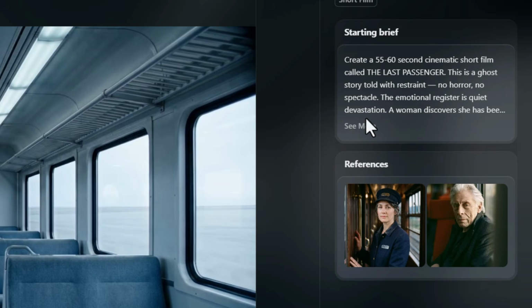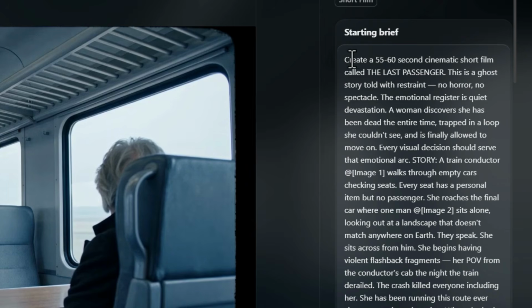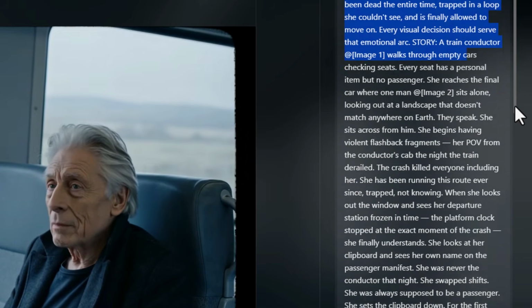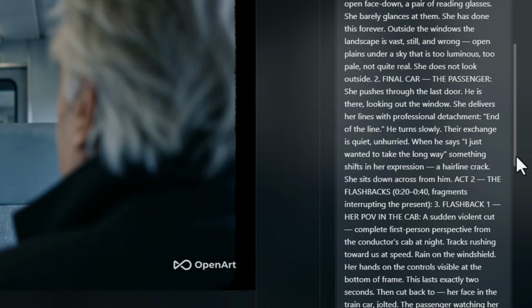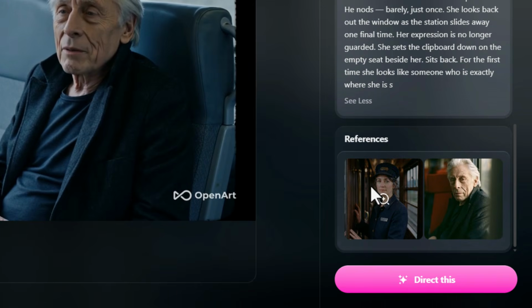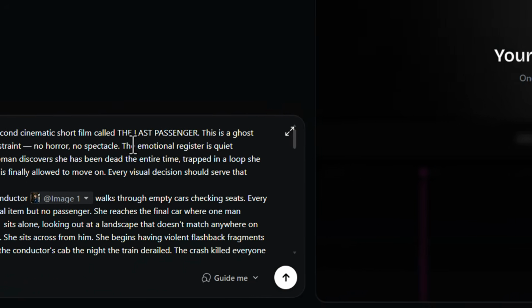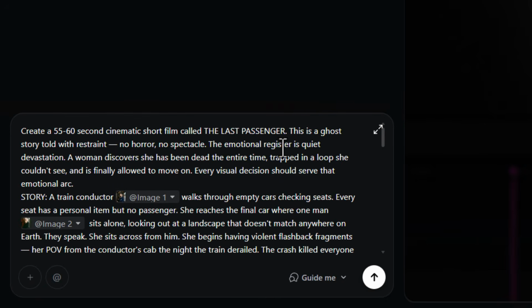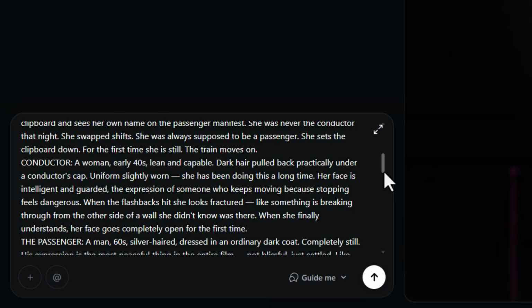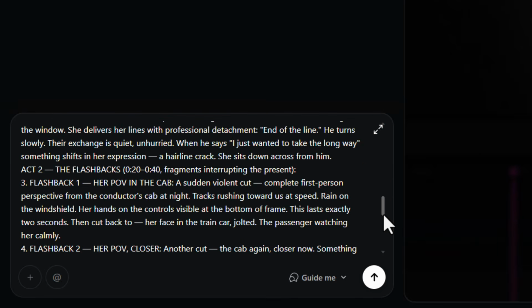By coming over here, you'll see the starting brief. You can see someone's gone through a lot of detail to really describe what it is they're after here on the right. So you can actually go through, you can see the references for their characters. You can hit direct this. It will take you straight into Director where you can submit this and even put your own spin on it to create your own version. So that is pretty cool.